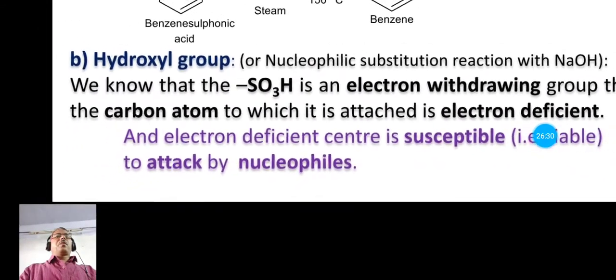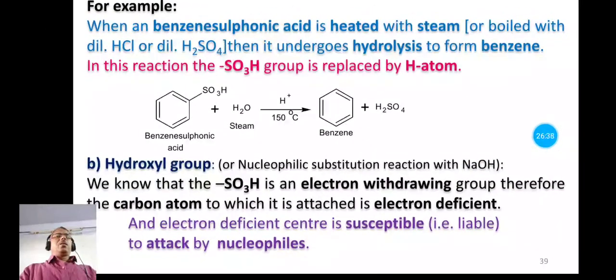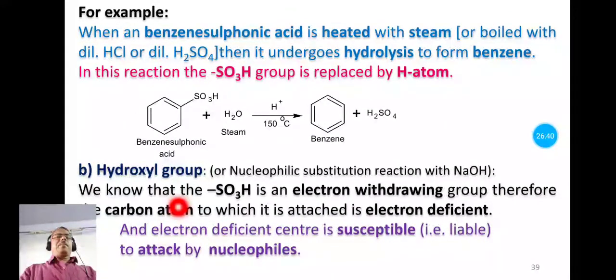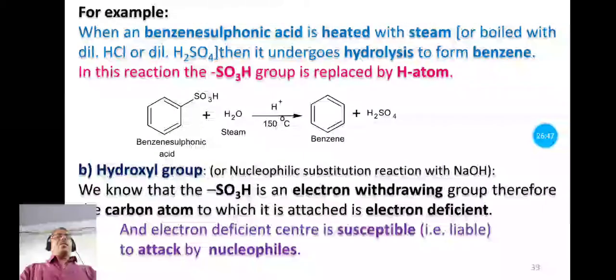We know the SO3H group is an electron withdrawing group, and therefore the carbon atom to which this electron withdrawing group is attached becomes electron deficient, and that electron deficient carbon is susceptible, or favorable, to the attack of a nucleophile.